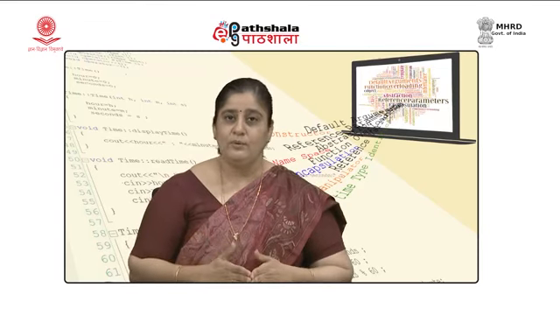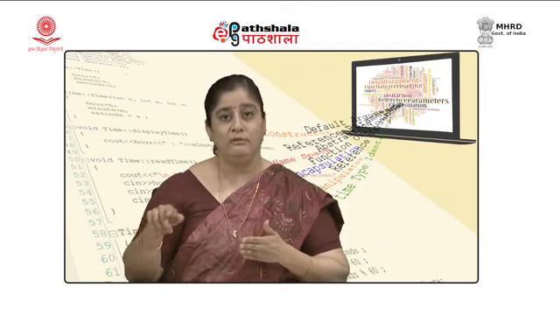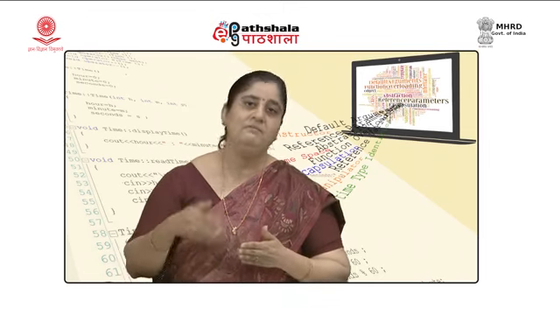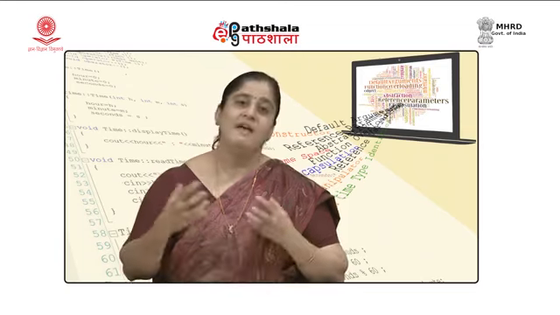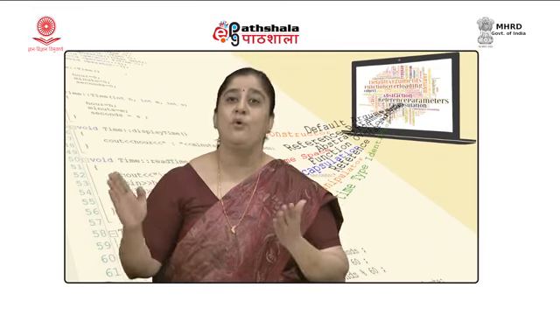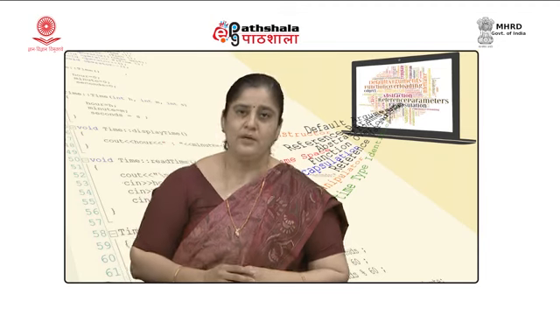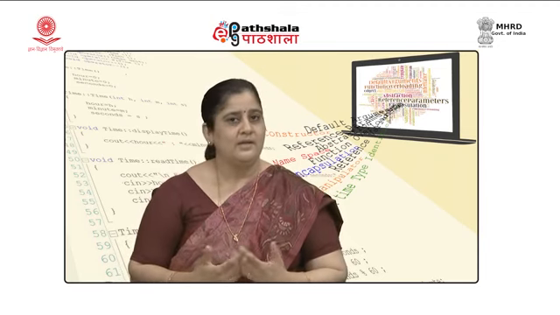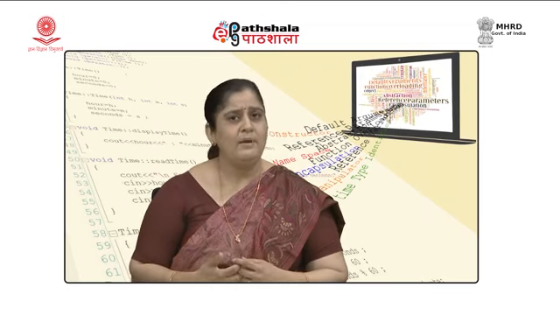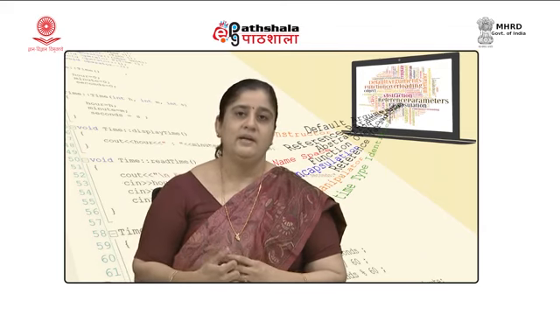So, apart from the complexity of their application, they will also have to go into the complexity of learning how a square root is to be computed, then implement it, and then finally use it in that particular program. But if we have a ready function available, the programmer can focus on his task. He does not have to get into the details of how a square root is computed. So, reusable components are there in procedure oriented programming languages also.